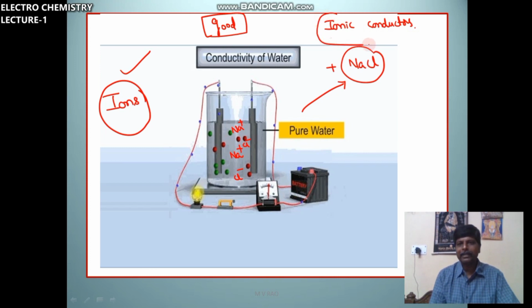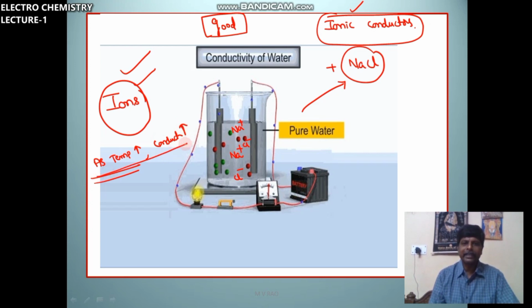In the earlier one, current is carried by electrons. Here current is carried by ions. Ionic conductor. And as temperature increases, ionization increases. That means the number of ions will be more, hence conductance increases.